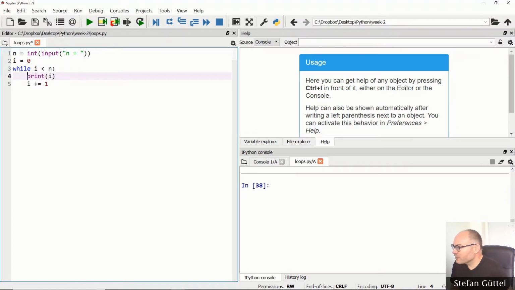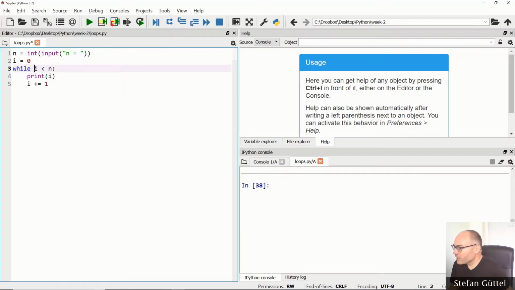Also remember that after the condition of the while loop there is a colon, just as was the case with our for loop that we used before. What happens inside the while loop? Inside the while loop we just print out the value of I and we increase the value of I by the value of 1.